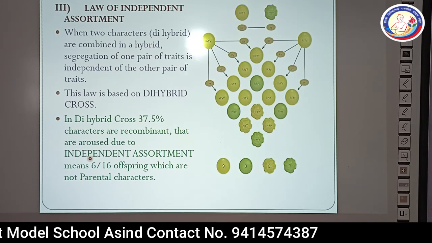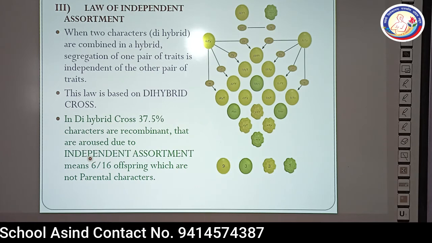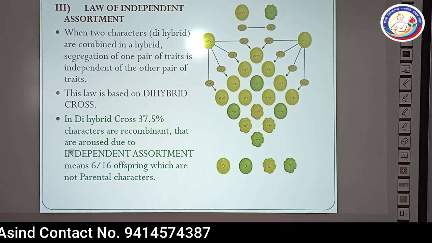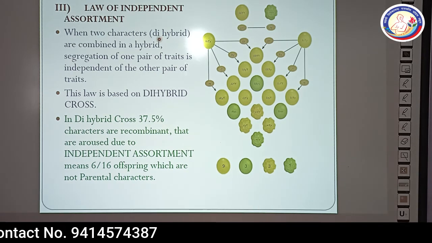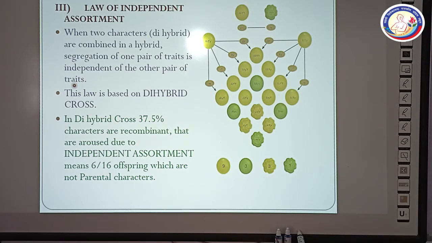Now, a law is given here, that is the law of independent assortment. This law is based on dihybrid cross. So when two characters are combined in a hybrid, segregation of one pair of traits is independent of the other pair of traits. So what will you see? The segregation is not disturbing the traits. We have seen the new combinations here where the seed is round but the color is green. Similarly, these three are other new characters in which wrinkled with yellow color, which was not selected in the parents.